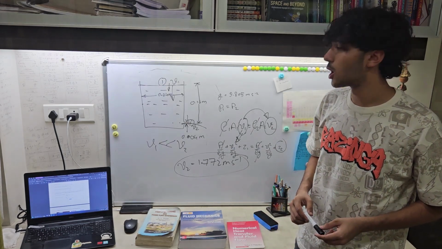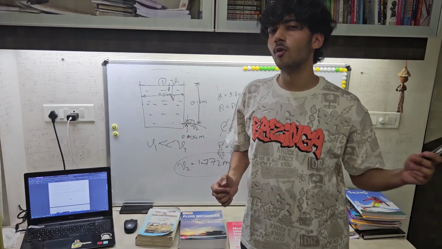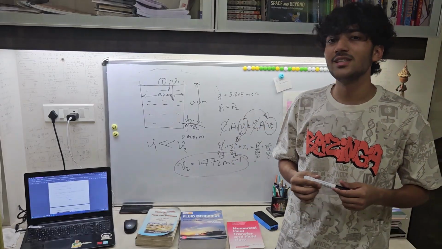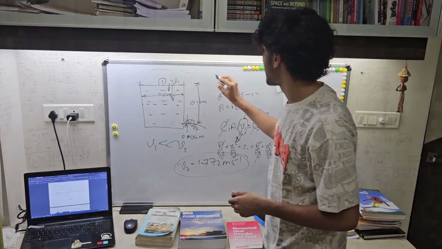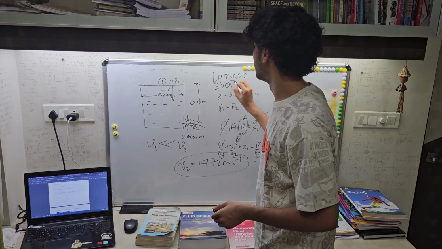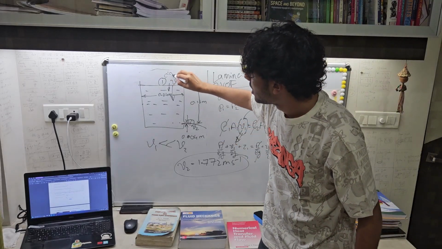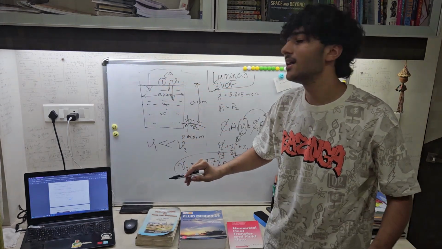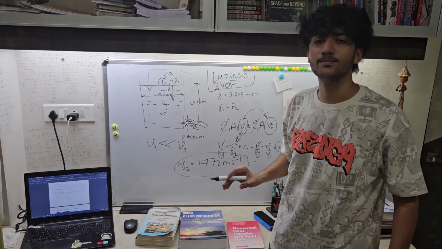Now the problem is that this equation is not considering any viscosity, and we want some accurate results. So what can we do? We can do CFD, computational fluid dynamics. In CFD I have considered the flow to be laminar. The volume of fluid method is used, where there are two fluids, basically air and water, and this is given as an outlet, and this is the inlet, and we wanted to see the trajectory of the water.